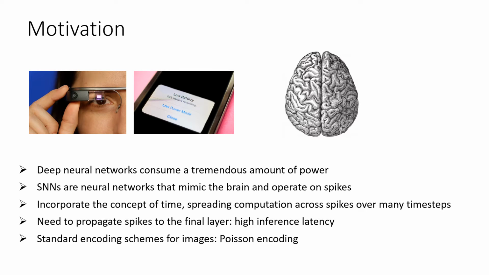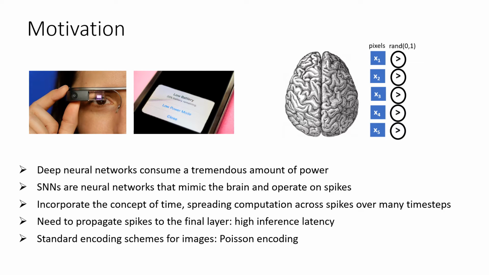In this work, we tackle the inference latency issue by focusing on the encoding scheme used to convert pixels to spikes. The standard scheme is called Poisson encoding. It compares each pixel value to a random number generated between 0 and 1 at each time step, and spikes if the pixel value is greater. This scheme does not really utilize the time axis well and treats all time steps as equal. We propose a new encoding scheme that efficiently utilizes time for breaking down and reconstructing pixels as spikes.